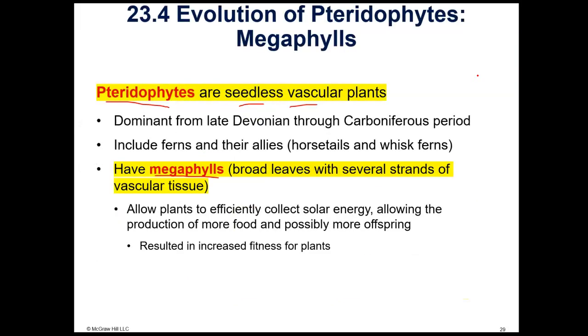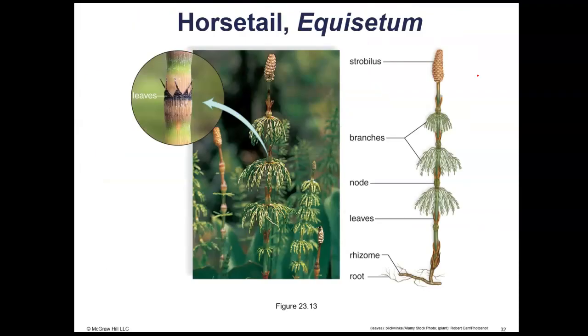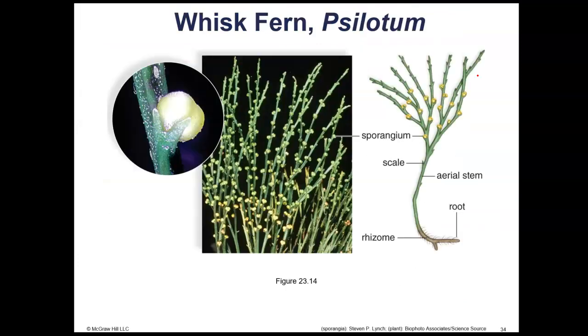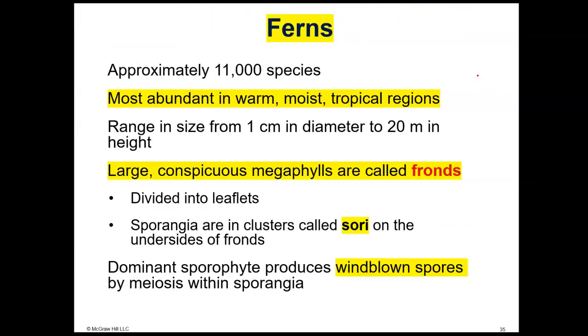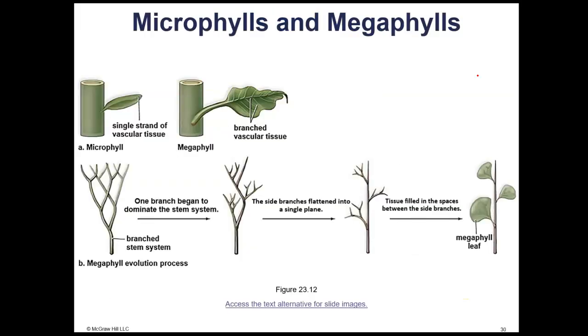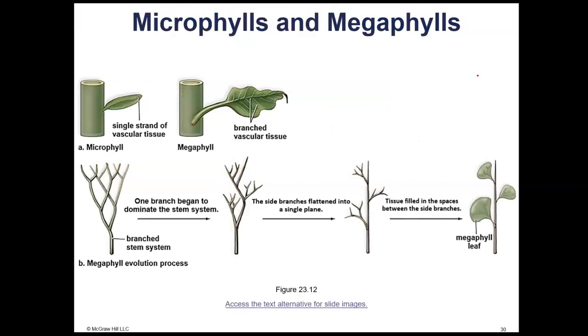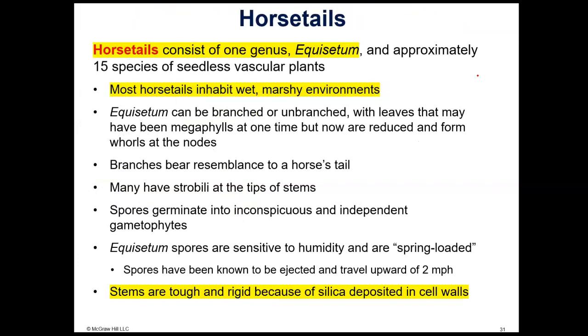Horsetails, and I'm going backwards, I'm so sorry. Horsetails, whisk ferns, and then regular, just what we know as a fern, the tropical looking fern that you see sometimes growing in hanging baskets. So the pteridophytes contain horsetails, whisk ferns, and ferns. They are seedless vascular plants. Their leaves are called megaphylls.